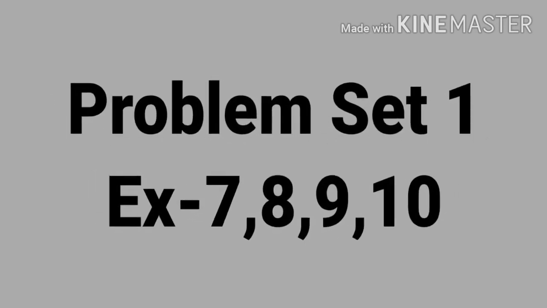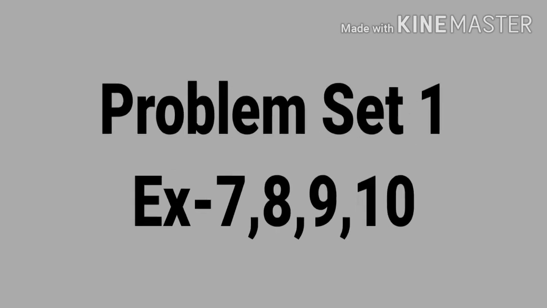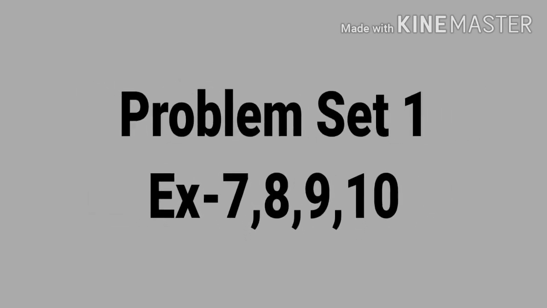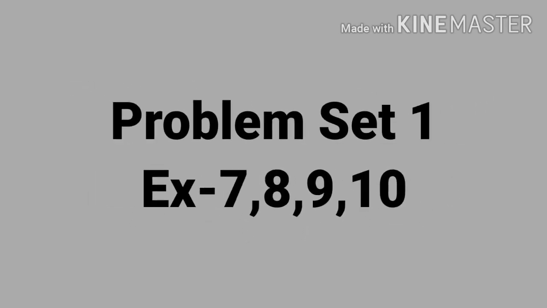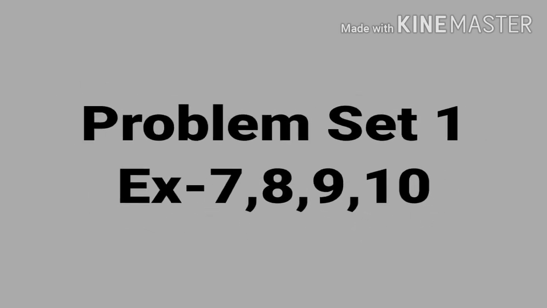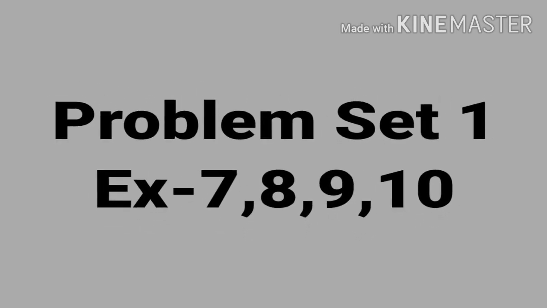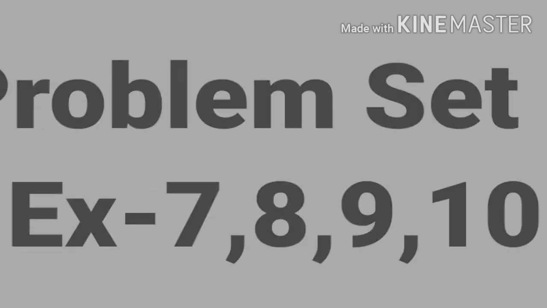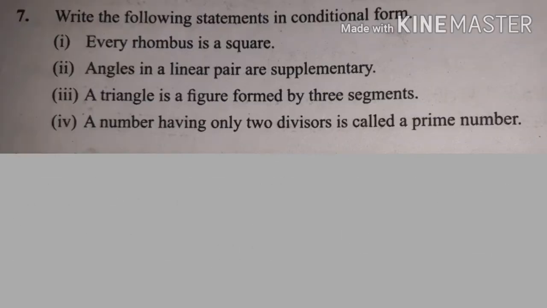Now, let us solve examples 7, 8, 9, 10 in problem set number 1. Example number 7: here we solve only two examples which are different. Example number 3: the triangle is a figure formed by three segments.